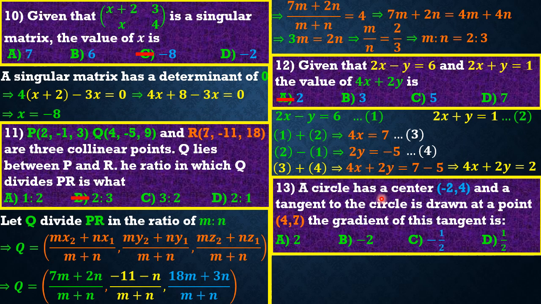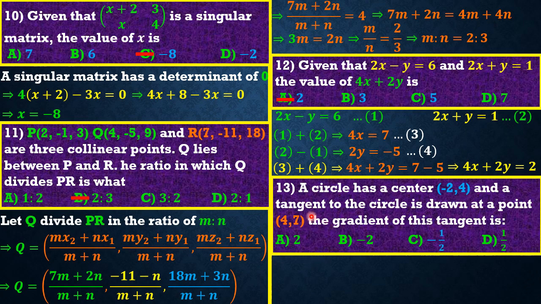And we know the relationship that two lines have if they are perpendicular: the product of their gradients should give us minus 1. So we can start by getting the gradient of the radius that meets this tangent.